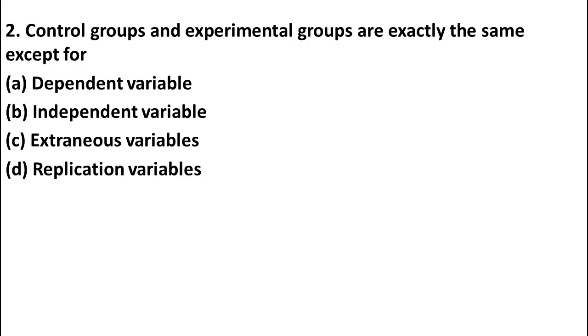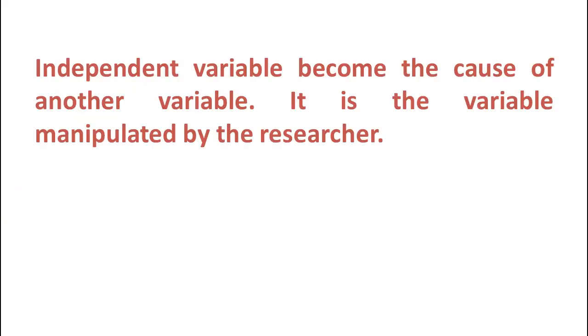Next question. Control groups and experimental groups are exactly the same except for: dependent variable, independent variable, extraneous variable, replication variable. Friends, here the right answer is option B independent variable. Independent variable becomes the cause of another variable. It is not dependent, it is independent of the other variables and it is manipulated by the researcher. I hope you got the answer.